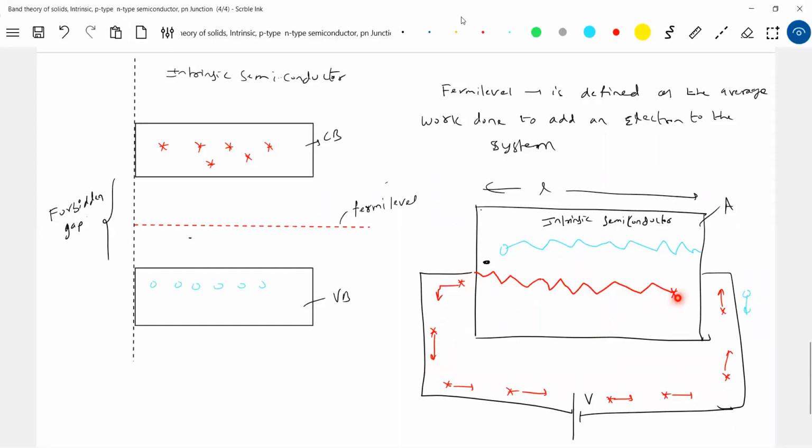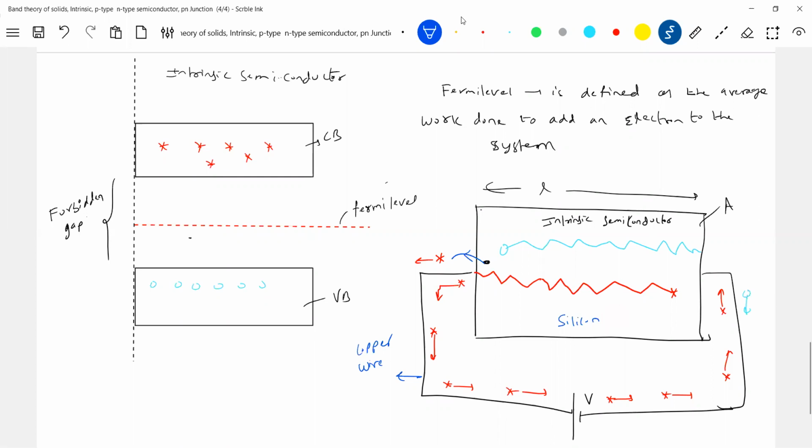But here, along with the free electron, what does the positive terminal of the cell do? It will pull out valence electrons from here. The moment this valence electron comes out, it will become a free electron. You have to show it in this way: when the valence electron comes out of the material and is in the conducting copper wire, and this is silicon or germanium, anything, pure semiconductor.